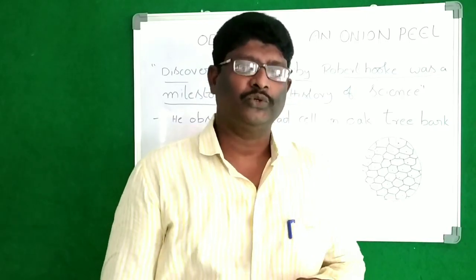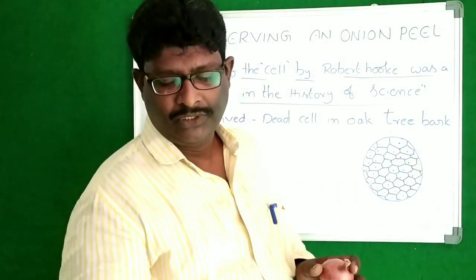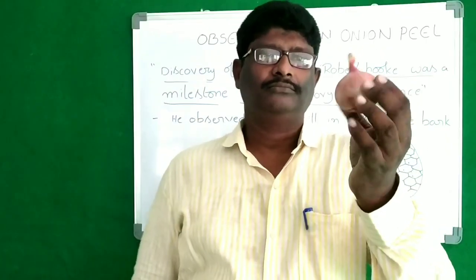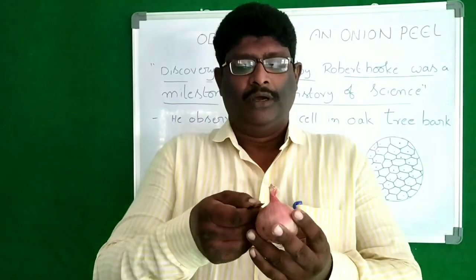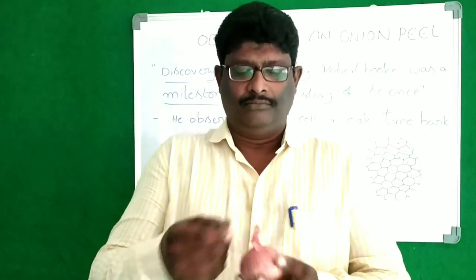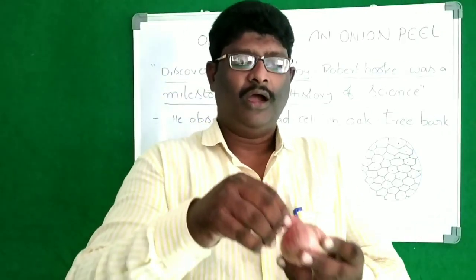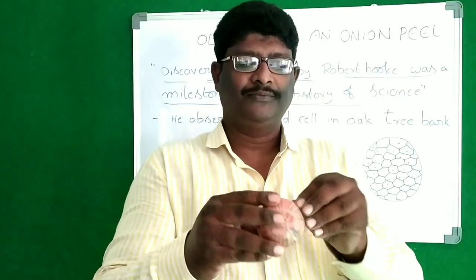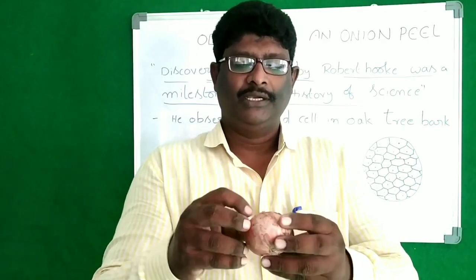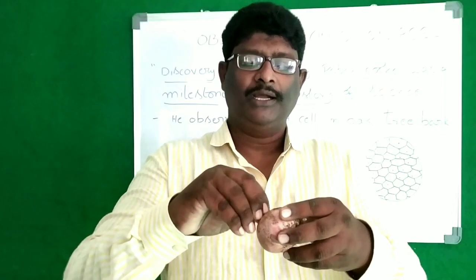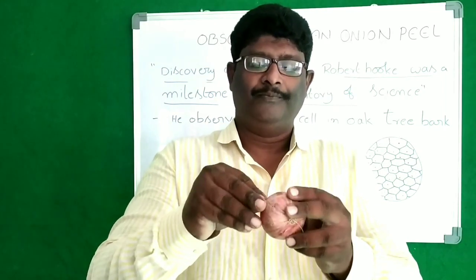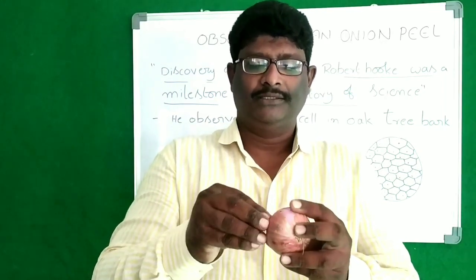First, what we have to do? Take an onion and remove the peel. So I am removing it. See, remove the onion's top layer.